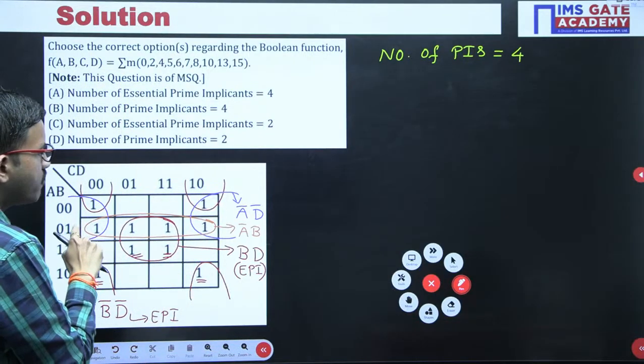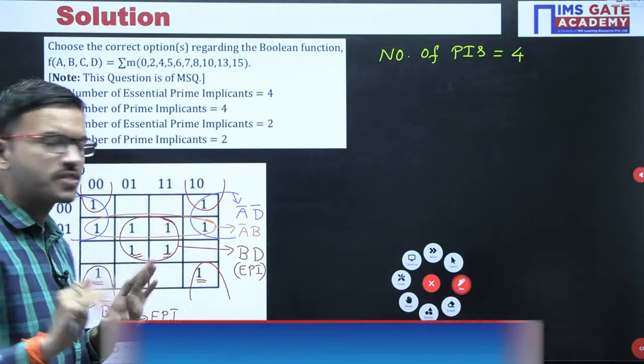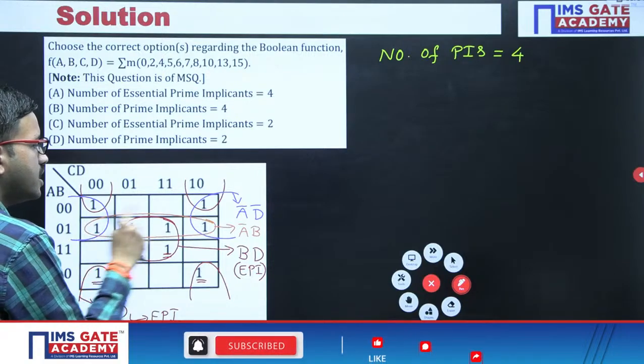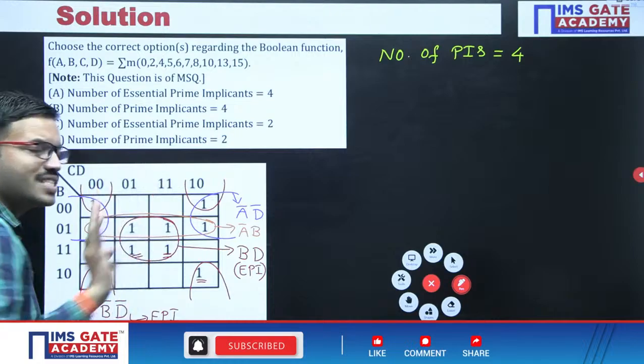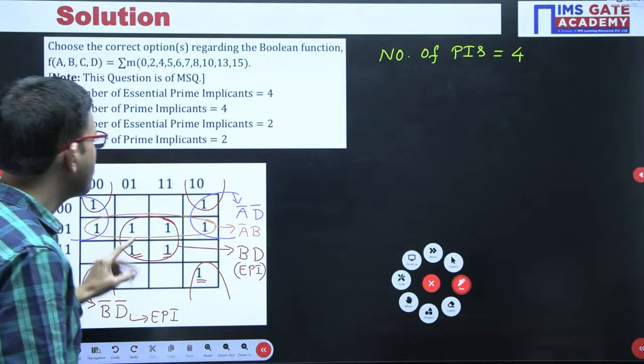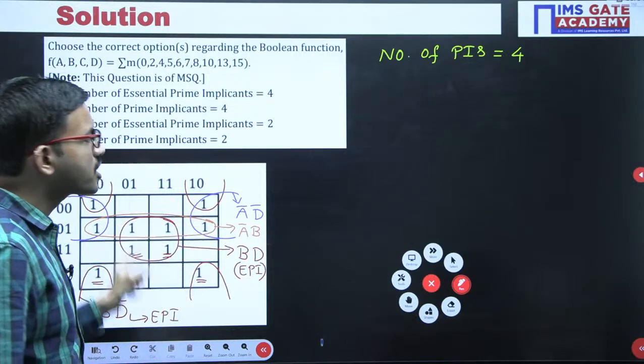Okay. Similarly, one more grouping. Here you are having 4 ones. Suppose you haven't done this grouping. Then these 2 ones are having one grouping, and these 2 ones are having another grouping. That means whatever the 4 ones you are having here, even if you have not done this grouping, all the 4 ones are covered with other groupings. That means this is also not compulsory in the final.